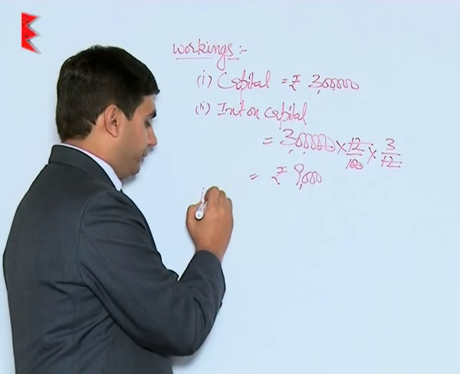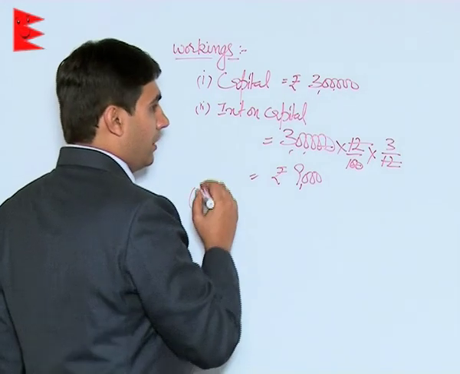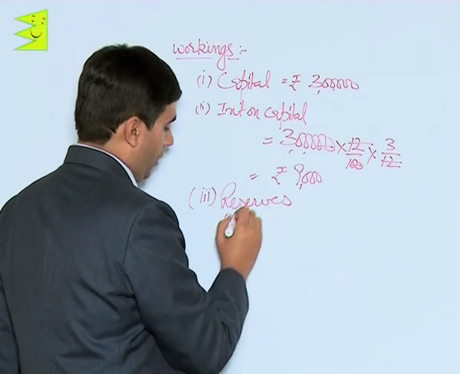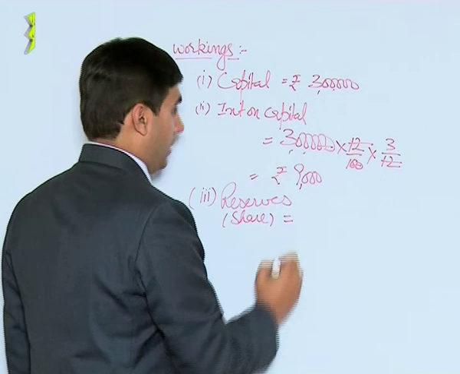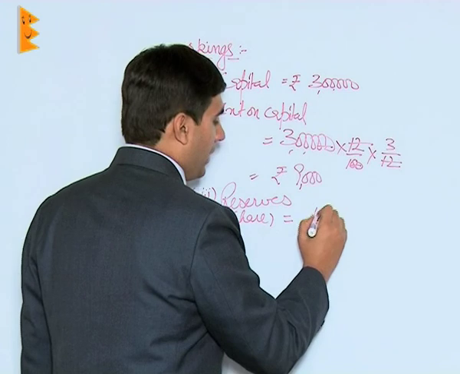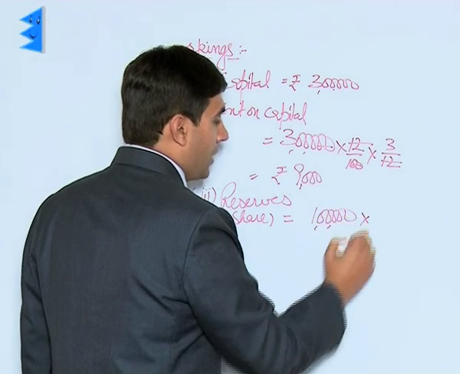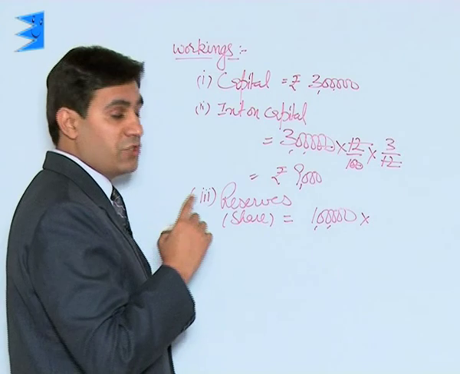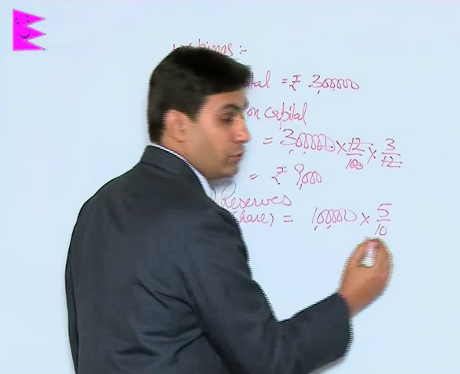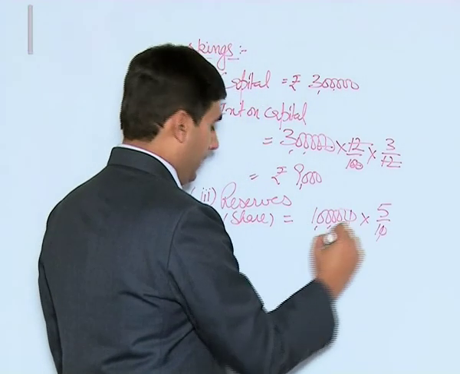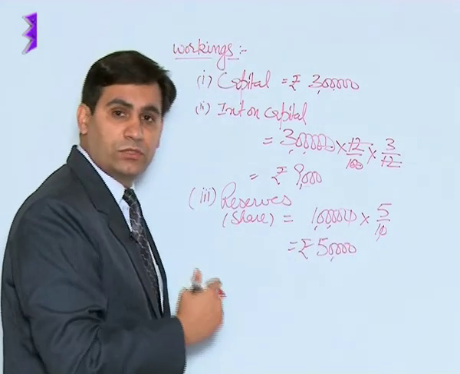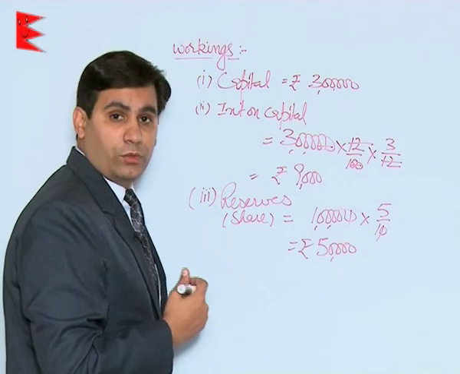Now, the third point was regarding reserves or share of reserves. The reserves as appearing in the previous balance sheet were rupees 1 lakh. And A's share, that is the deceased partner's share according to the profit sharing ratio, was 5 by 10, that is 5:3:2, so his share would be 5 by 10. That means a reserve of 50,000, that is his share of reserve of 50,000 would be provided to his executors.